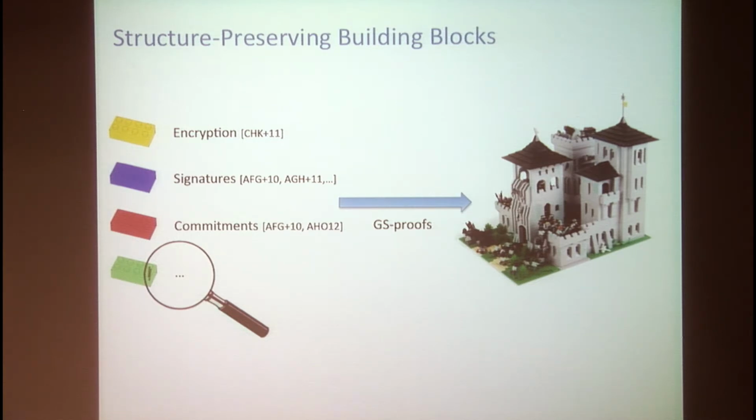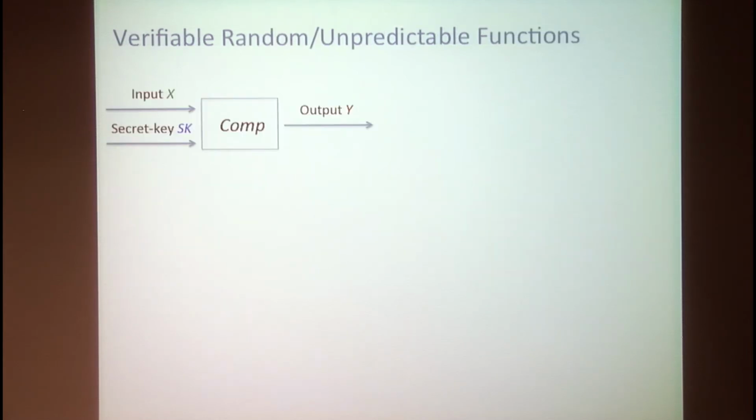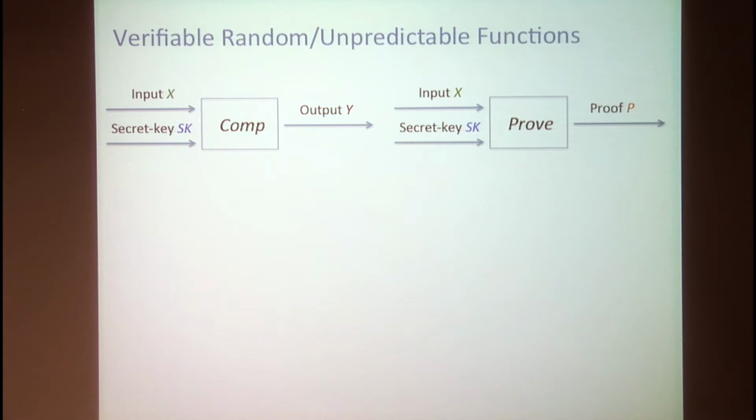So let's take a look at what kind of primitives we consider here. For instance, we have verifiable random functions or verifiable unpredictable functions, which instead of having only a secret key, as in pseudo-random functions, also have a public key. The computation is done in the same way as the pseudo-random functions by taking an input x and the secret key and obtaining an output y. But there is also a proof algorithm that takes the input and the secret key and produces some proof of the correctness of the computation.